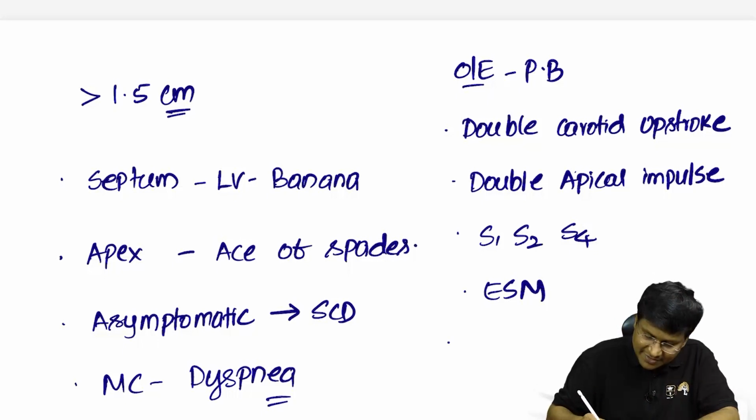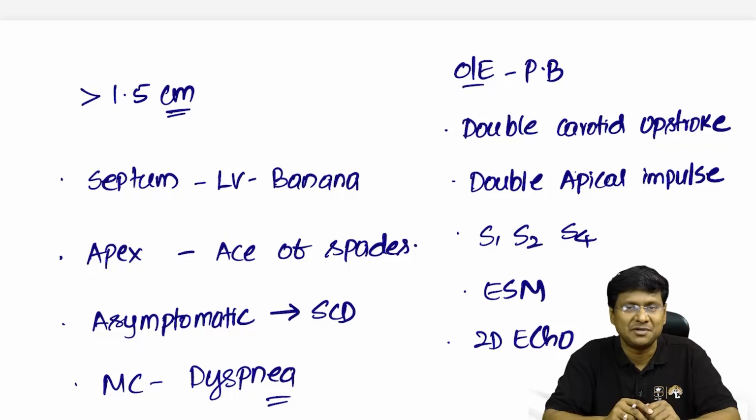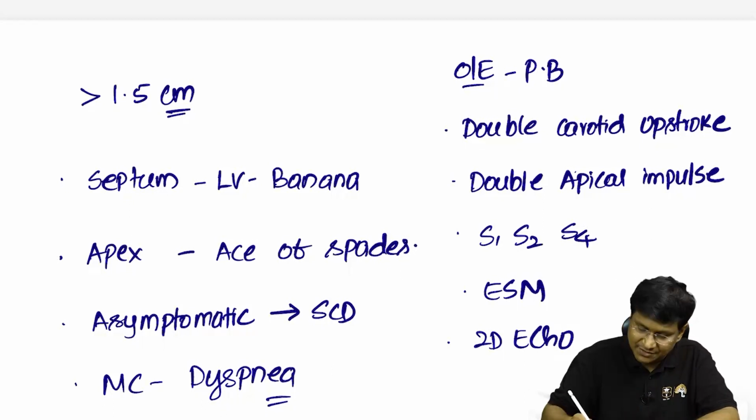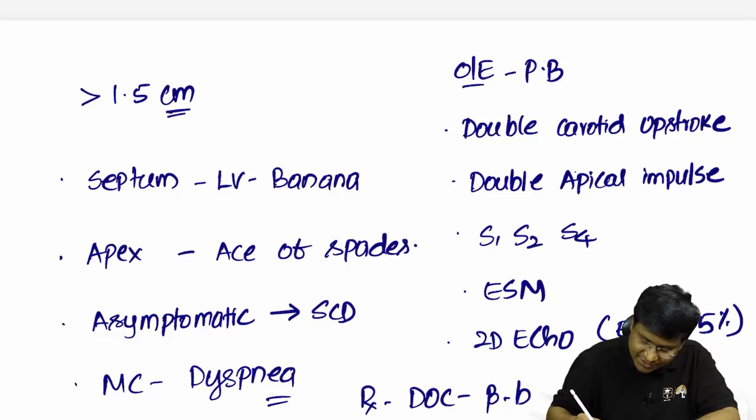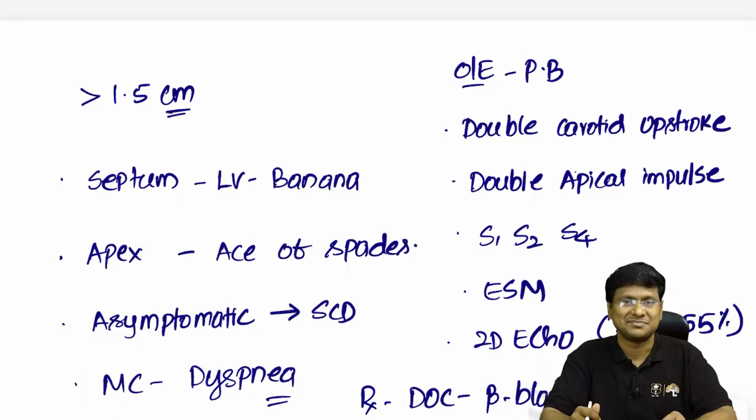Then the first line investigation is we do a 2D echo for diagnosing hypertrophic obstructive cardiomyopathy. In this, you will have banana shaped LV on the echocardiography, and you will have heart failure with preserved ejection fraction, where ejection fraction will be more than 55%. Now, if you take the treatment, what is the drug of choice? The drug of choice in these patients will be beta blockers. And the alternative drug, in places where you cannot give beta blockers, is calcium channel blockers.